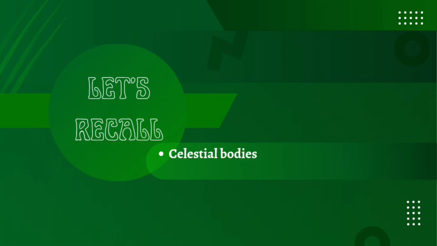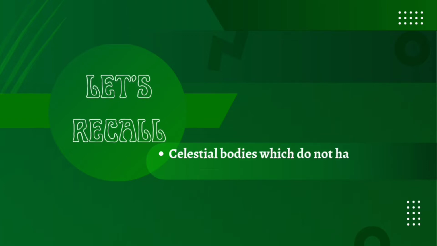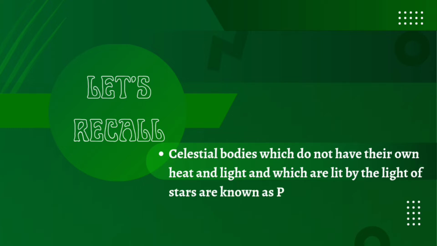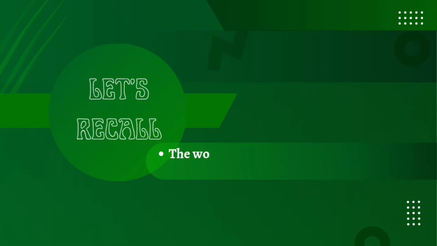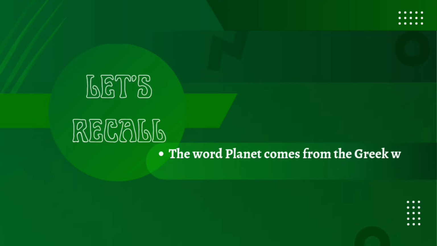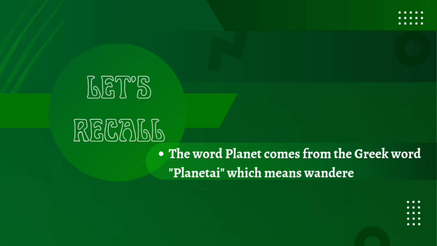Celestial bodies like Earth, Mars and Jupiter, which do not have their own heat and light and which are lit by the light of stars, are known as planets. The word planet comes from the Greek word planetai, which means wanderers. So we have studied about planet as well as geography today.